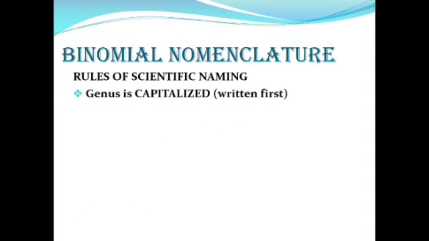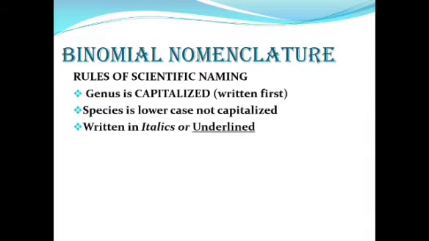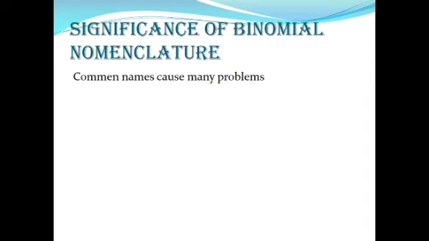In binomial nomenclature, we follow some rules to give scientific names, and these rules are: first of all, the genus name is capitalized. It is the first part of the scientific name. Then the second part, the species name, is not capitalized, it always starts with a small letter. Then the scientific name will always be written in italics if it is in printed form, and if we write it by hand, then we underline it. When it is in handwritten form, it will be underlined.